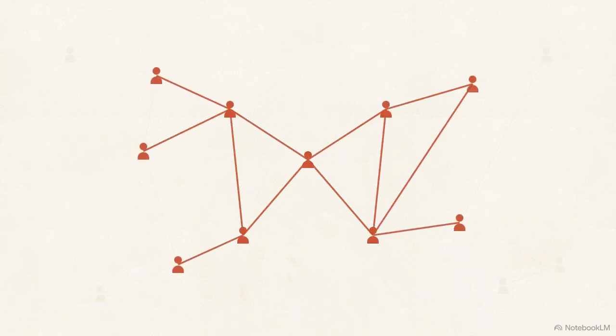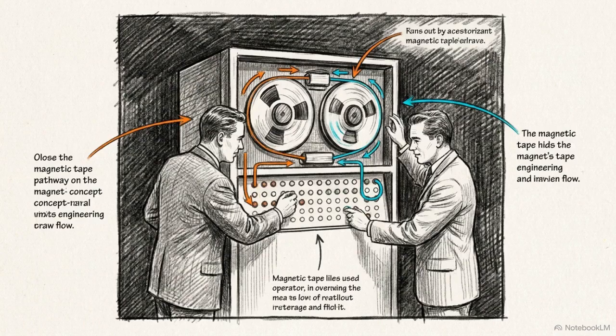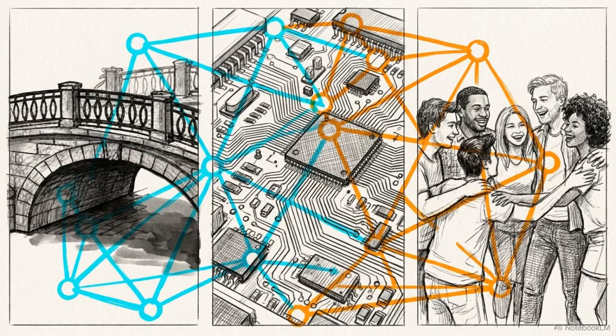That same mathematical model can represent a social network of human friendships, or track the path of a disease spreading through a population. We see it in history, too. These vintage mainframes use the same logic of vertices and edges to route data through early communication channels. Graph theory proves that an 18th century bridge, a modern circuit board, and your own social circle are all built on the same mathematical skeleton.